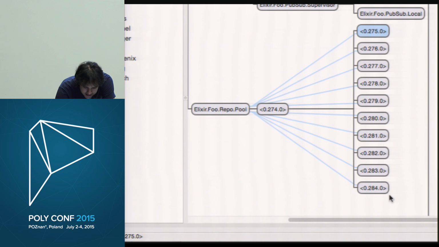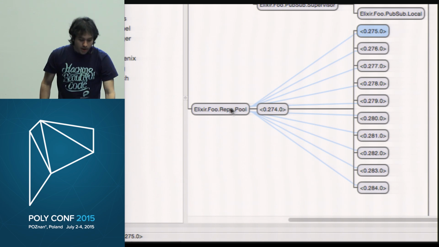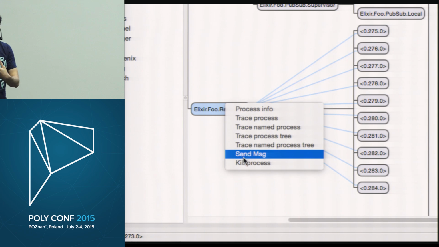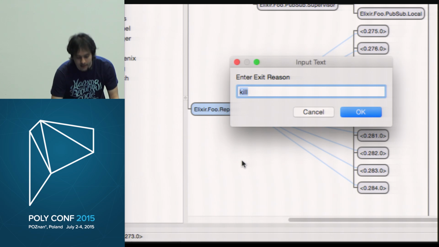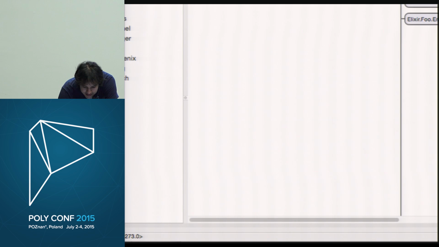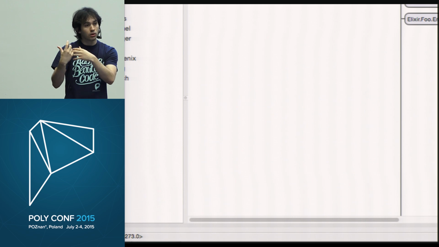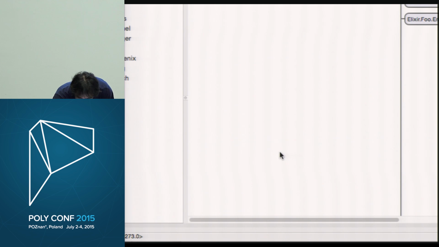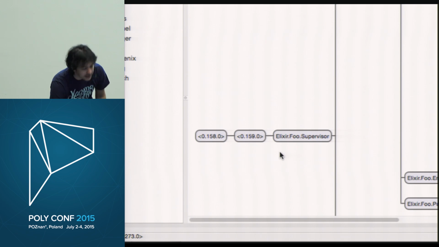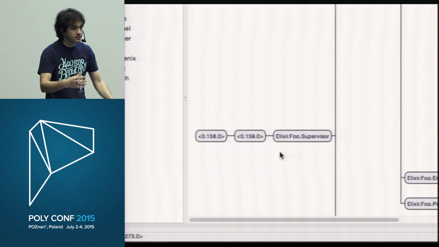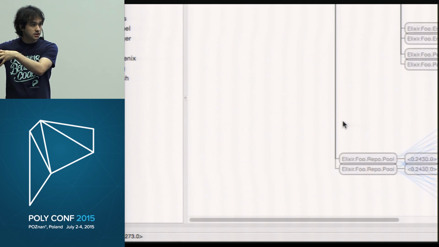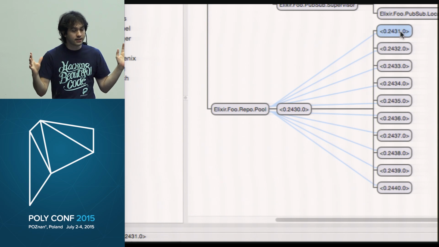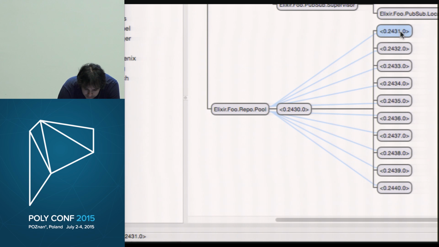So I'm going to send it a kill message. Because I have a supervisor, what we expect to happen is that the supervisor is going to notice that the pool crashed, right? And it's going to bring another pool back. And when the pool comes back, the previous pool lost all the connections, so it needs to establish the connections again. So if we go back there, it's exactly what happened, right? We can see here that we got new identifiers for everything because that pool and all the connections, they crashed, right? They were gone, but we start a new one and our system is fine. Everything is up and running, okay?